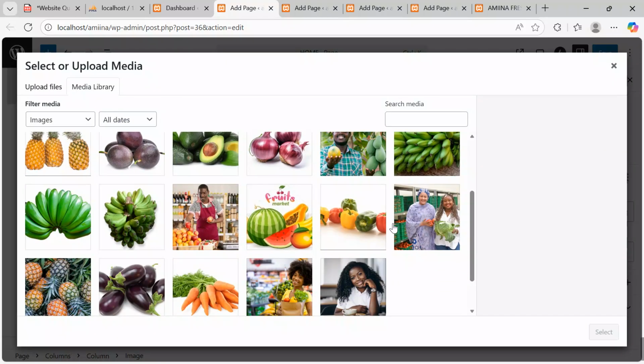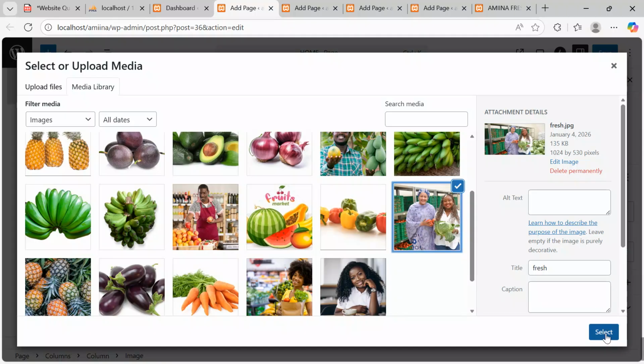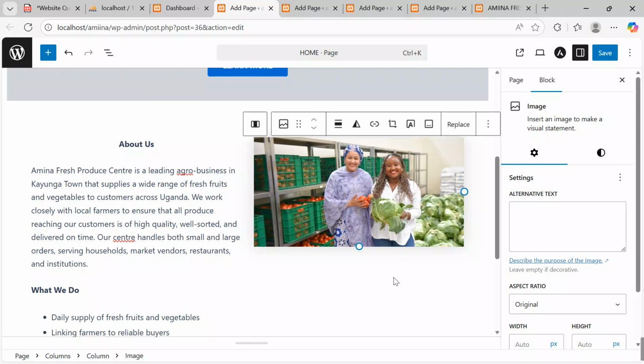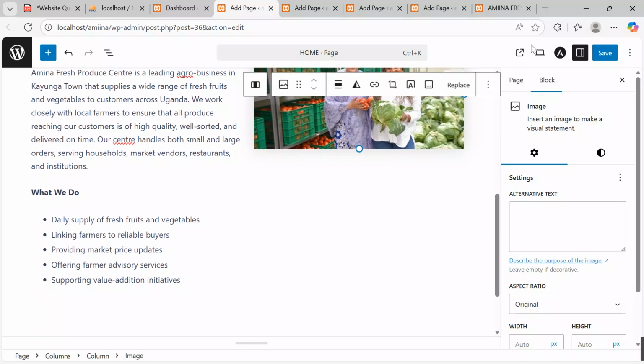Let's put this catching audience. Yes, sir. Let's click onto it. Click select. Yes. Let's keep it original, and then we keep it at that. Please don't forget to keep saving. Keep saving changes. Yes, I'm saving changes over here as we make the site take shape.